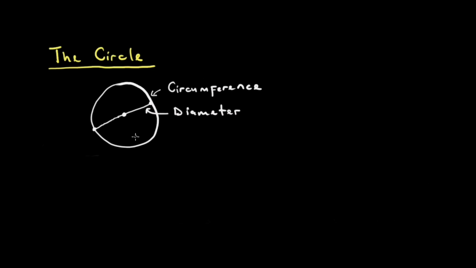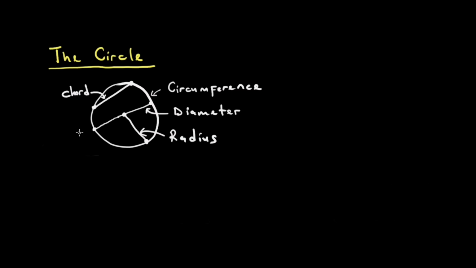Okay, if we have a line from the center touching any part of the circumference, this line is called the radius. Then lastly, if we have a line from a part of the circumference which does not pass through the center and touches another part of the circumference, a straight line, take note, that is called the chord.